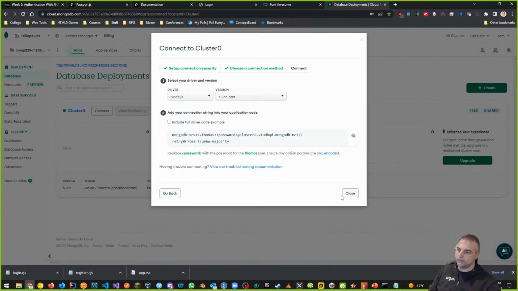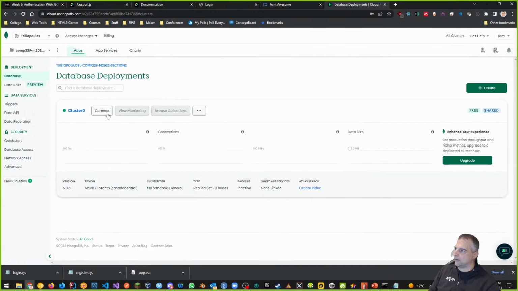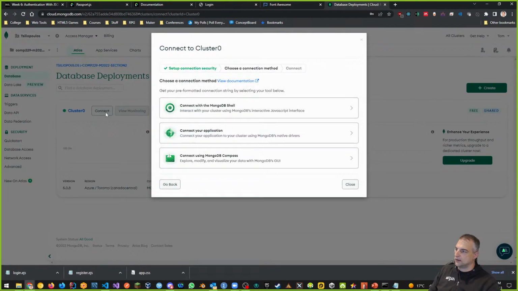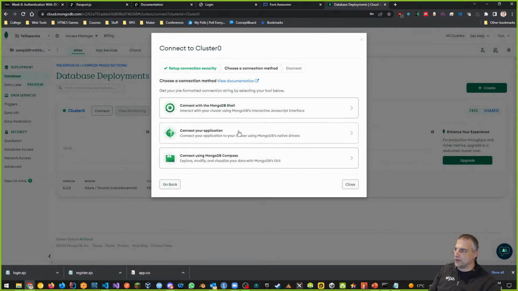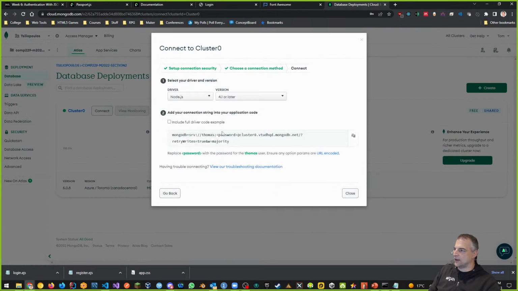Sorry, where do you choose that to connect the cluster? Here, connect. Oh, I have to wait for the cluster to be created, right? Yes. Once it's created, it'll give us this connect button, and then we get this connect your application object.